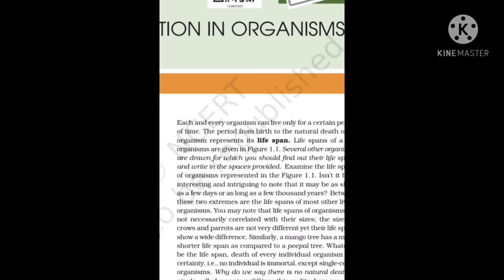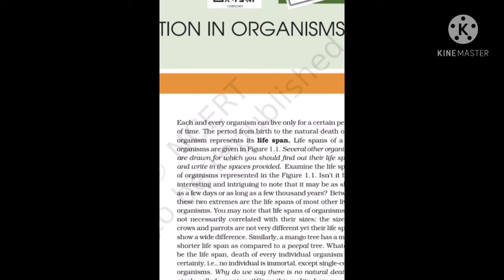The size of a crow and a parrot is not very different, but their lifespans have a wide difference. Due to this, we can say that the lifespan of organisms is not really correlated with their size.